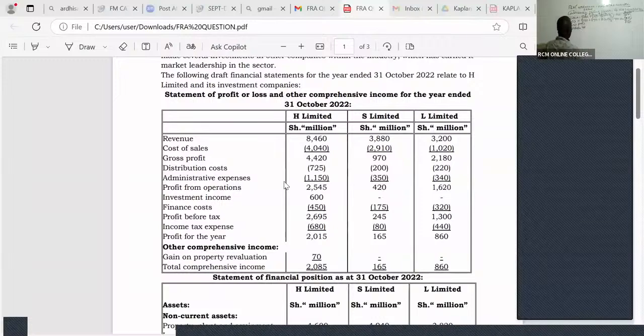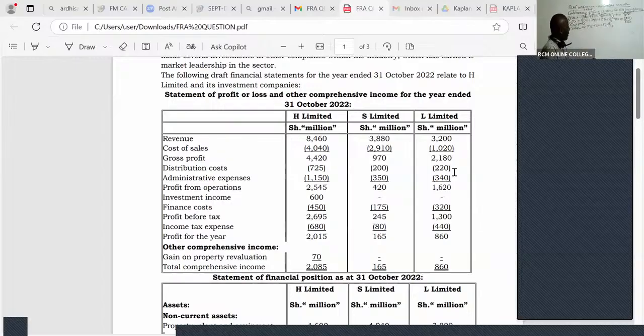So distribution costs, what do we have here? I have a figure of 725 plus 200 plus 220 times 6 over 12. No adjustment. Can somebody give me this?